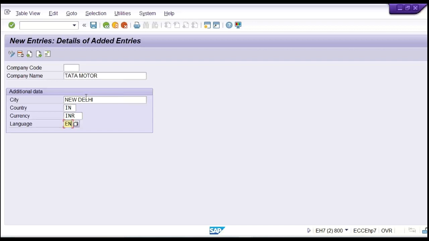Now a code must be given. The maximum code length is 4 digits here. Let's suppose TM22 I'm going to give. Press enter. Yes, TM22 I have given a code. Code could be numeric, alphanumeric, alphabetic, anything.